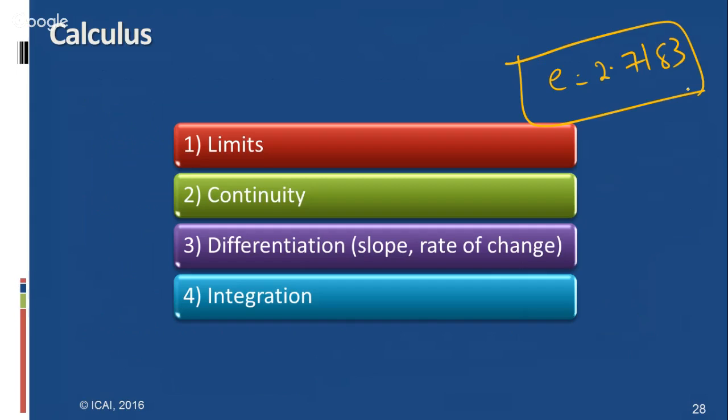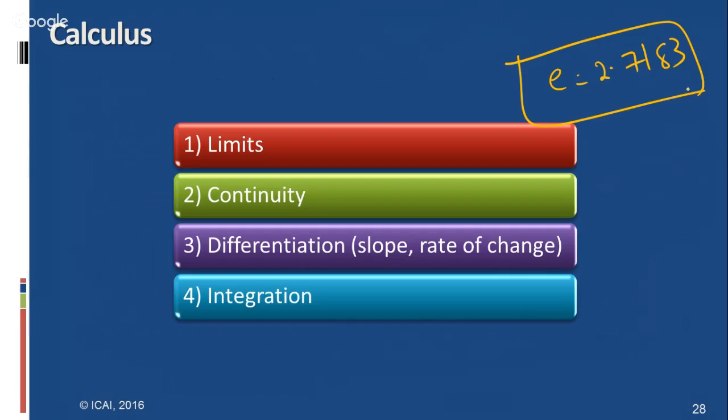And the formula is limit x tends to a, x to the power of n minus a to the power of n by x minus a equals n into a to the power of n minus 1. Please look at page 8.8, all the formulas and illustrative examples in the limits also.